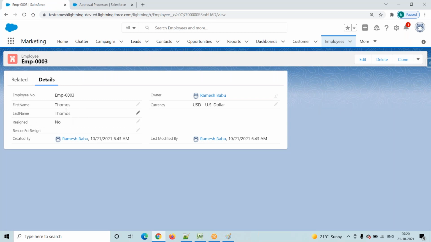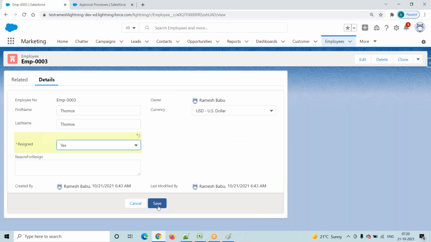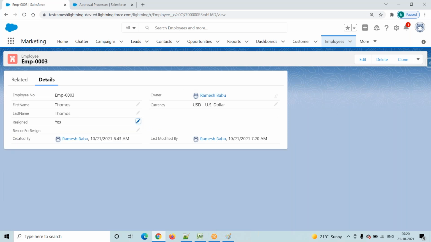The first step is the employee wants to resign from the service. How will we resign from the service? Go to here. Resigned equals to yes. Click on the save button. Yes, the employee resigned from the service. Now he wants to send his resignation information to some user. How will we send? Two ways are there. One, change to yes, click on the save button, then automatically it will send.